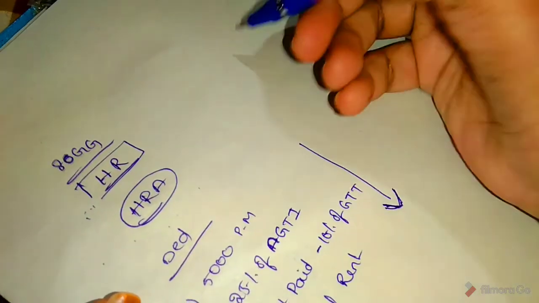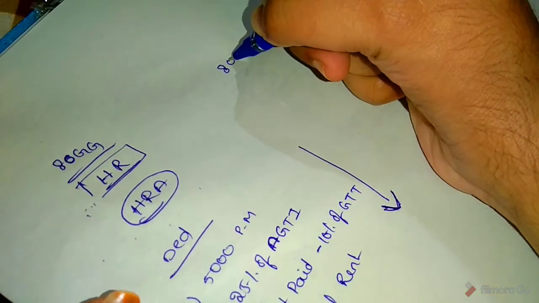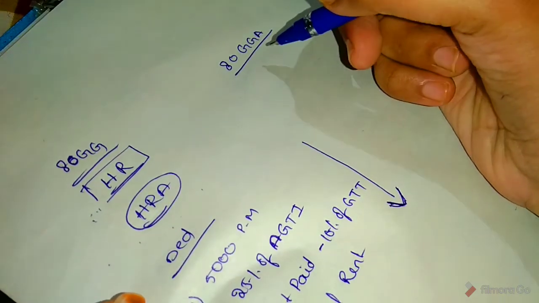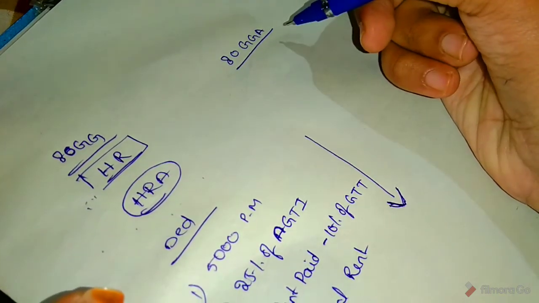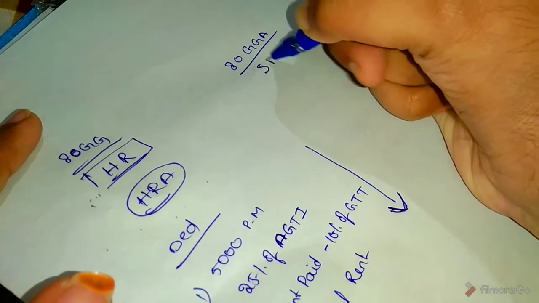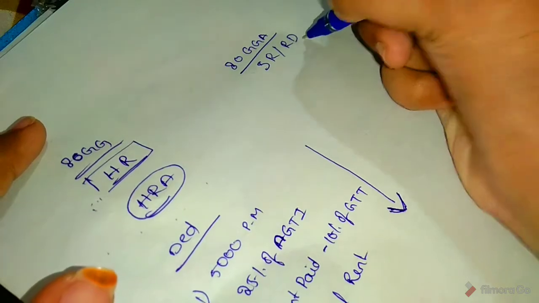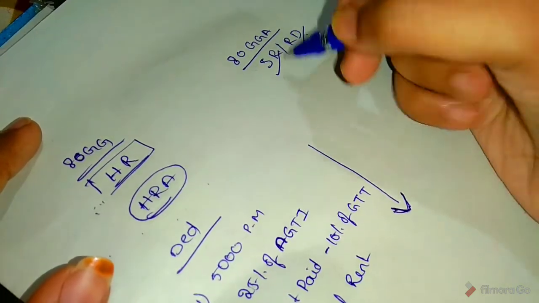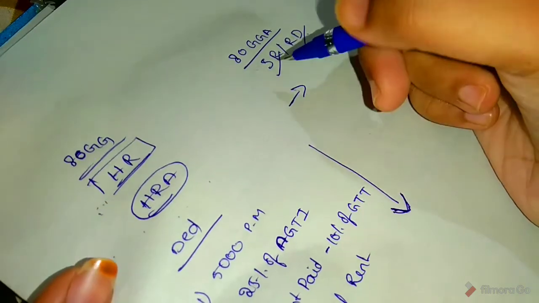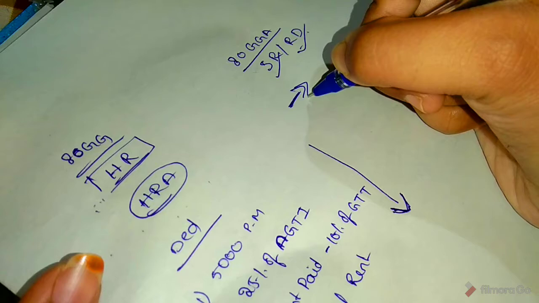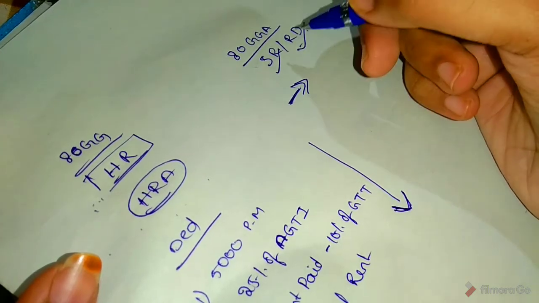And next, section 80 GGA. So, here donation for scientific research or rural development. So, here deduction unlimited if paid other than cash.